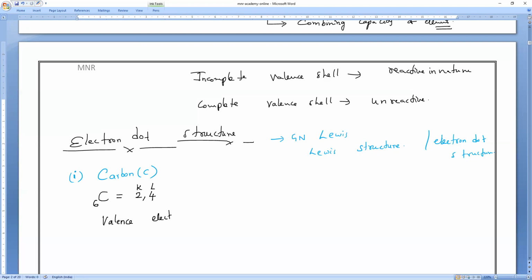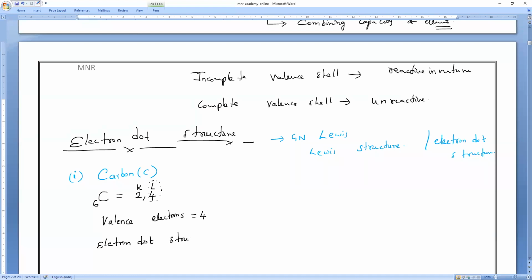Valence electrons. Now remember the concept we are going to study today and tomorrow. Definitely there will be a question in the board exam. Valence electrons, how many, guys? Check it. This is the valence electron. How many? 4. Then the electron dot structure.